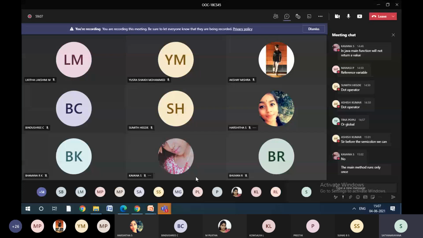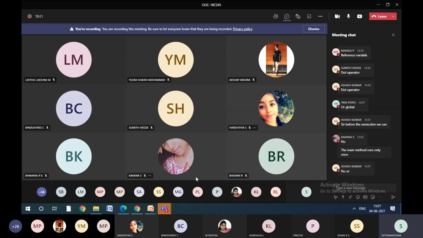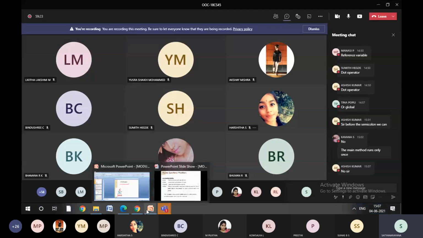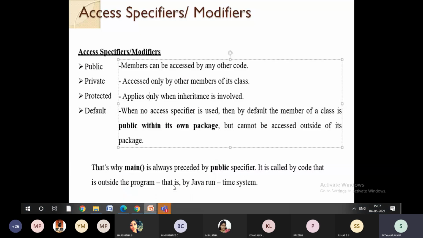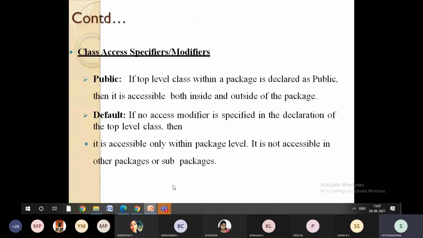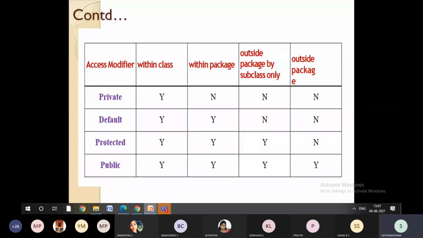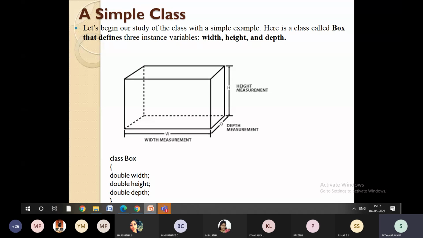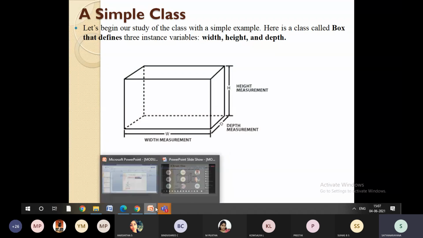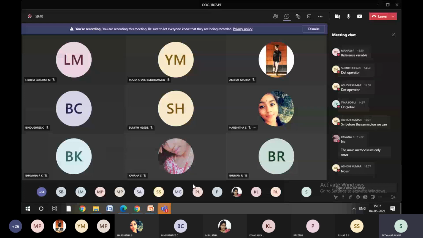Any doubts till now, whatever we discussed today? Any questions? Any doubts, you can put in the chat box or you can unmute and ask. No. Good. Fine. So these are the access specifiers. I'm going to stop here. Tomorrow we'll continue with how to use access specifiers for a class, how it will work, what is meant by class, how to define the class, what are the different parameters we need to take for the class, etc.